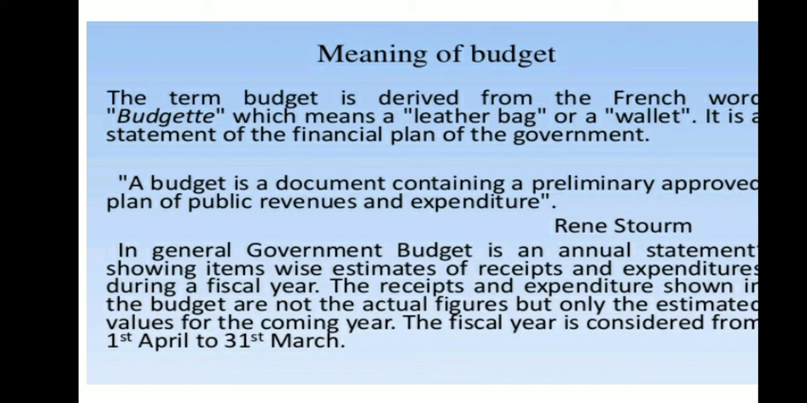It is just a plan, it is not an actual statement, it is just an estimate. In general, the government budget is an annual statement showing item-wise estimates of receipts and expenditure during a fiscal year. Fiscal year means financial year. The receipts and the expenditure shown in the budget are not the actual figures but only the estimated values for the coming year. The fiscal year is considered from 1st April to 31st March, right? It is a planning: revenue and expenditure are planned accordingly by the government. Budget impacts the economy through aggregate fiscal discipline and resource allocation as well.